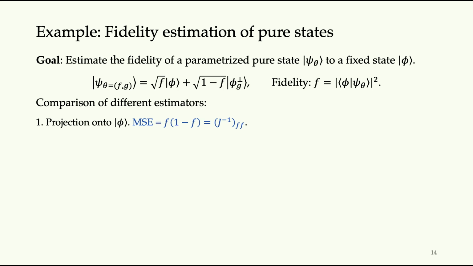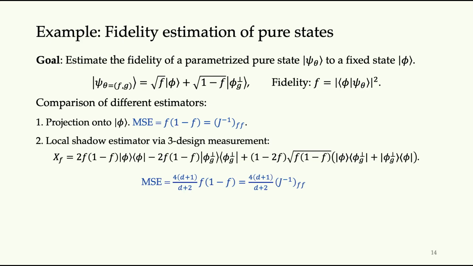However, the difficulty about this approach is it is not always easy to perform a projection onto phi in practice, especially when phi is a highly entangled state or a non-Clifford state, then we don't know any efficient way to do that projection. So we can instead use our protocol, which only uses 3-design measurements, and our shadow estimator.